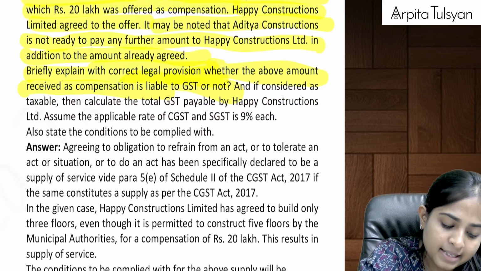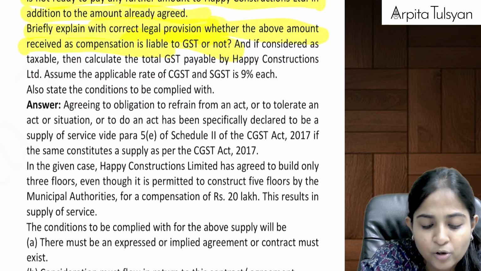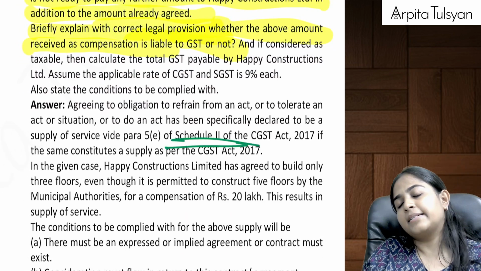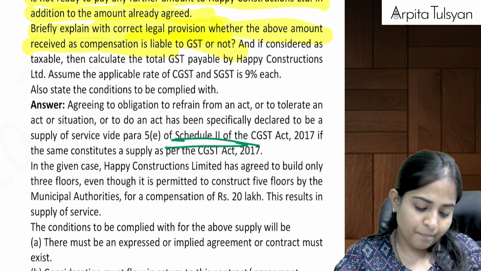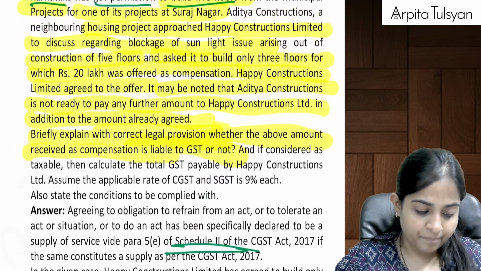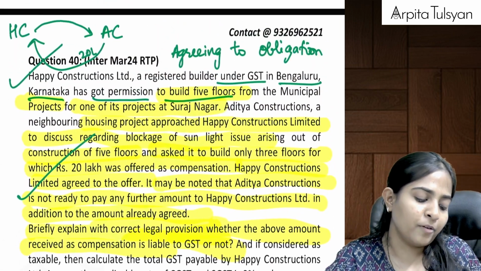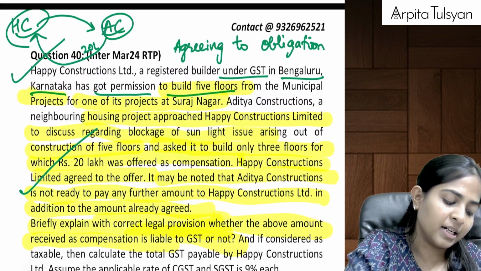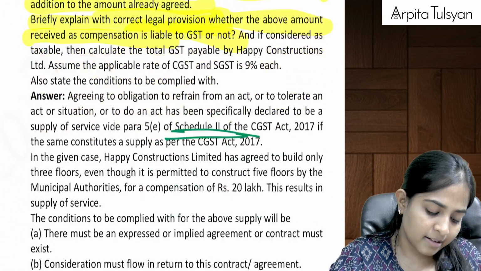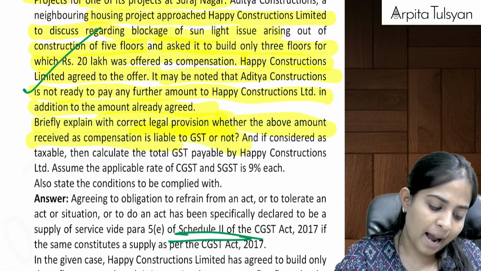So this will be considered, we had studied this in Schedule 2, as supply of service because there is a separate agreement. There should be a separate agreement for the same and a consideration flowing from Aditya Constructions to Happy Constructions. So this will be considered as a supply and GST will be applicable on the same.